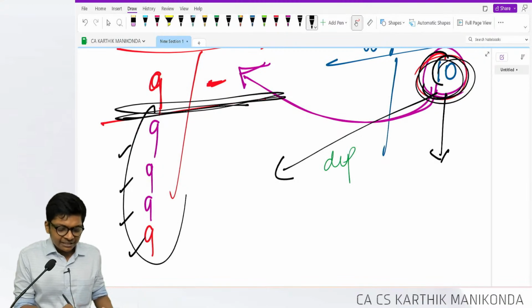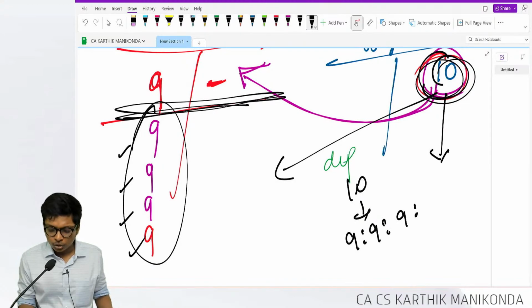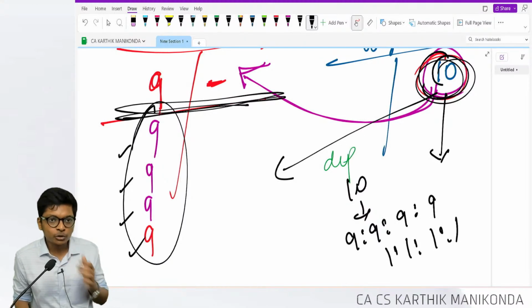How many years of depreciation are left? 4 years. So 10 will be transferred back to P&L in the ratio of 9:9:9:9, which is 1:1:1:1 for 4 years. How much do you get, guys?